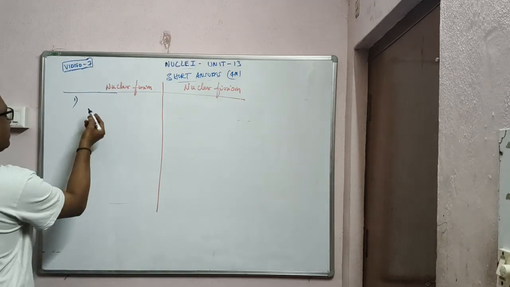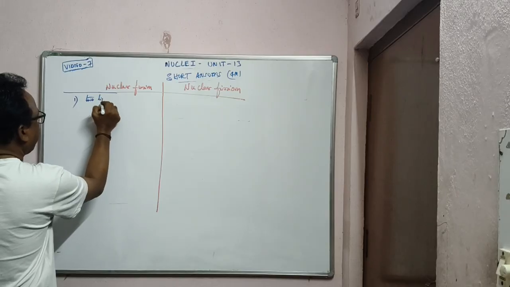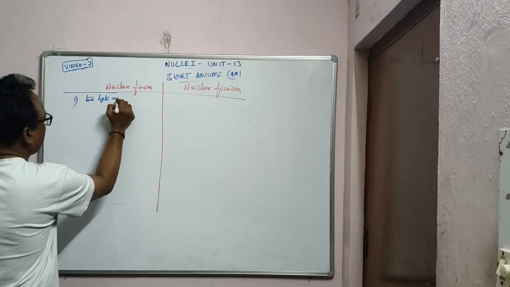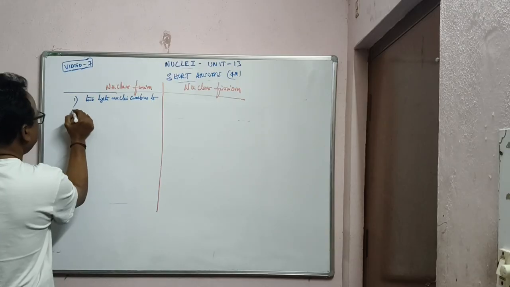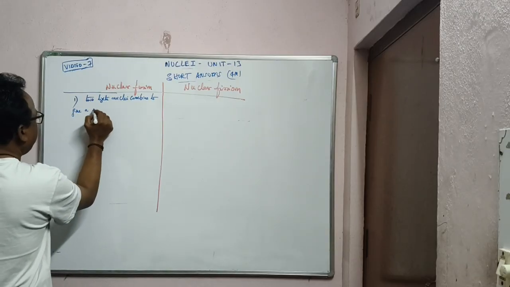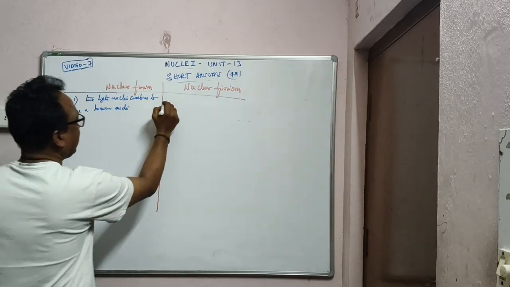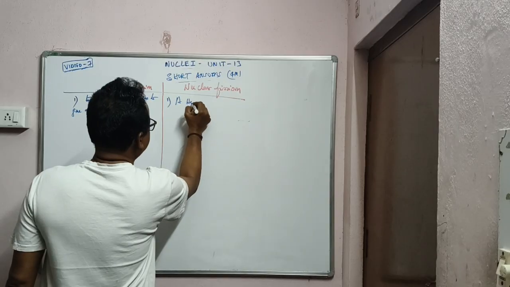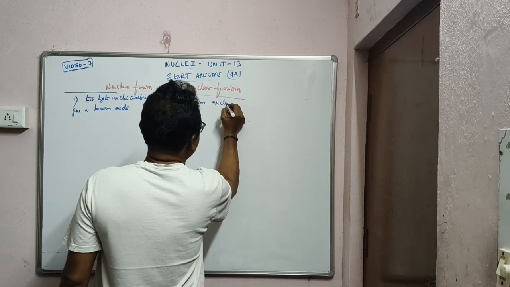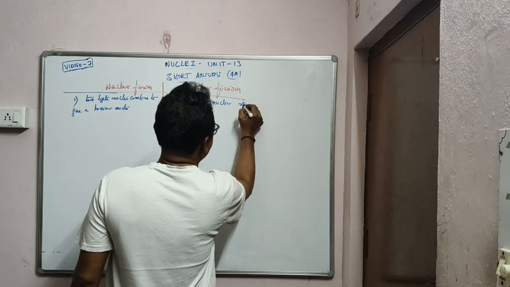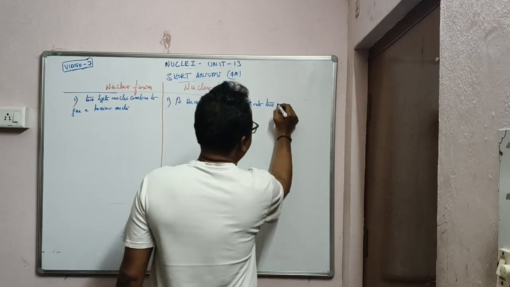Fusion means two lighter nuclei combine to give a heavier nucleus. In fission, a heavier nucleus splits into two nearly equal masses.